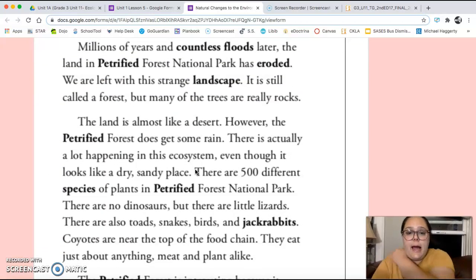Millions of years and countless floods later, the land in Petrified Forest National Park has eroded. We are left with this strange landscape. It's still called a forest, but many of the trees are really rocks. The land is almost like a desert. However, the Petrified Forest does get some rain. There's actually a lot happening in this ecosystem, even though it looks like a dry, sandy place.